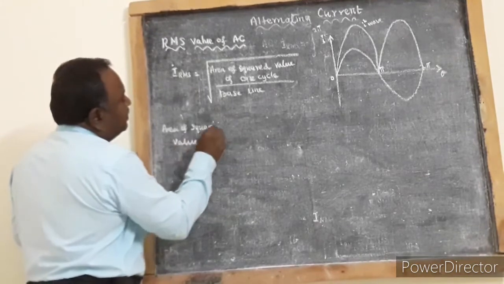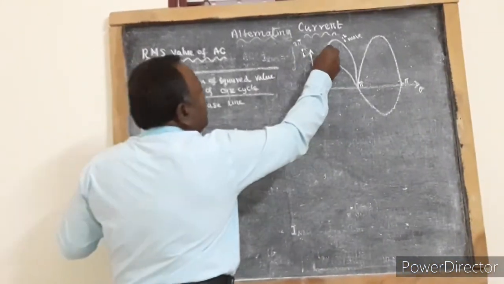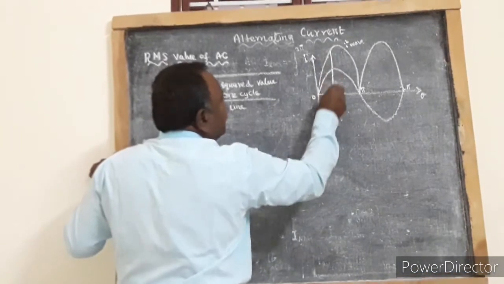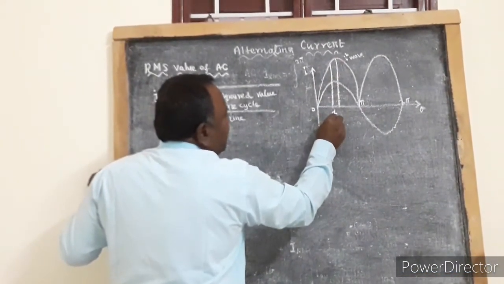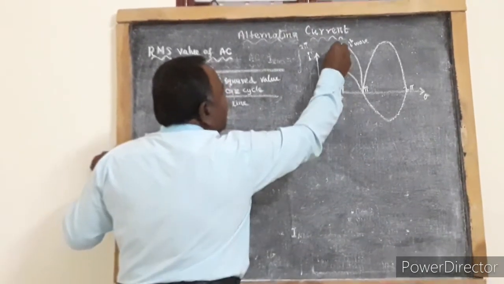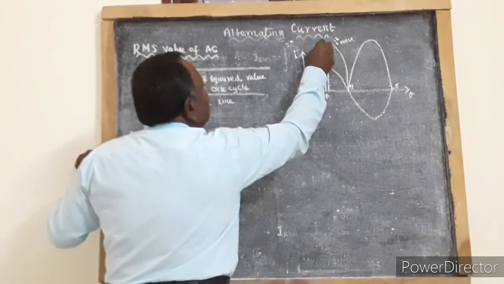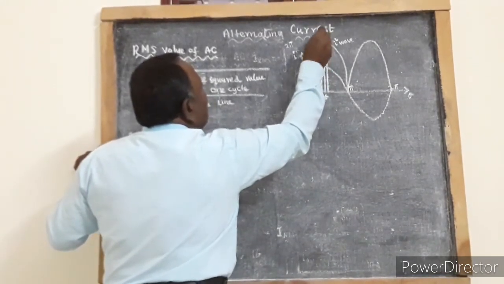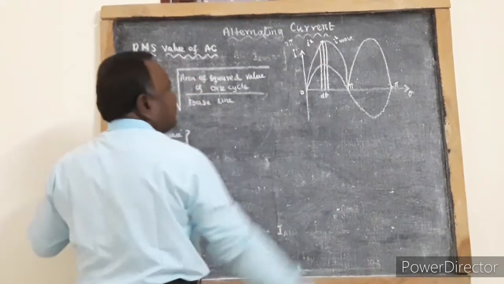So the area of the squared value is found, as usual, by considering a small strip, a small interval d theta. Consider the midpoint in it. The mid ordinate is equal to I square.